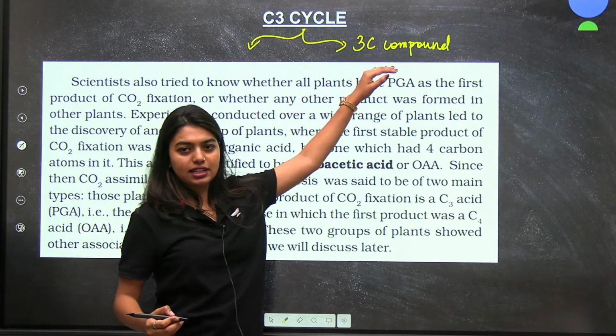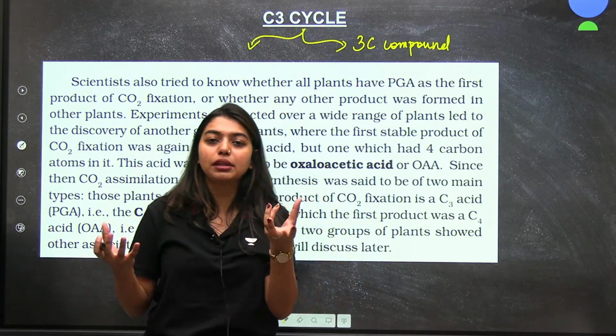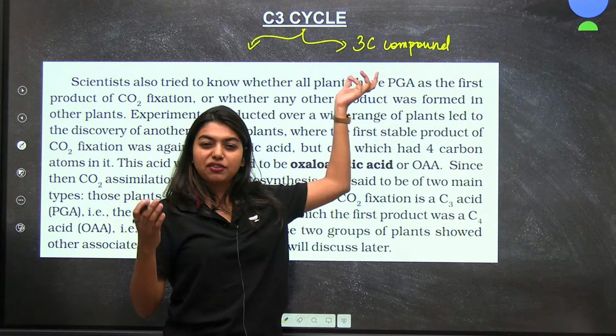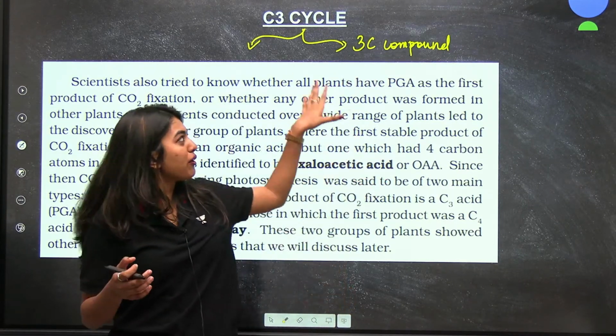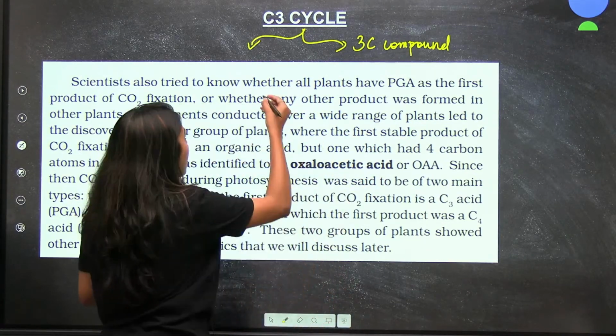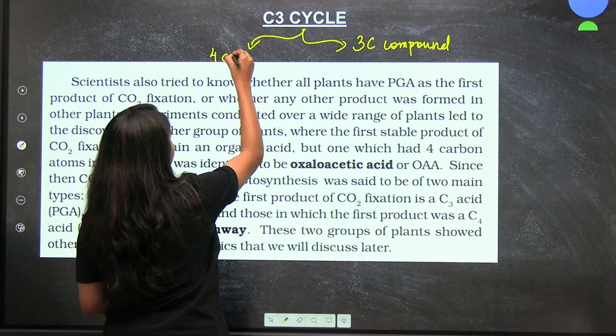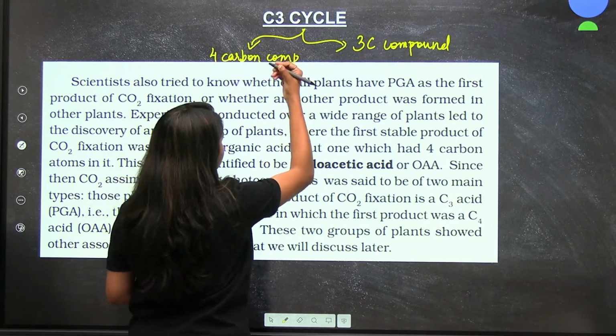That means the first stable component is a 4-carbon compound, right?